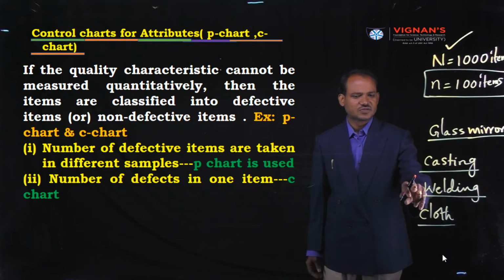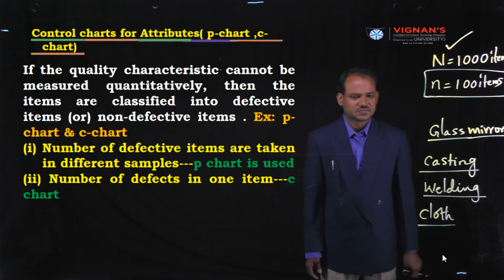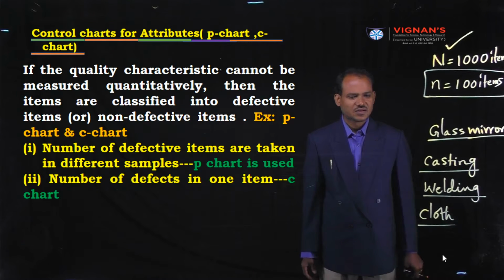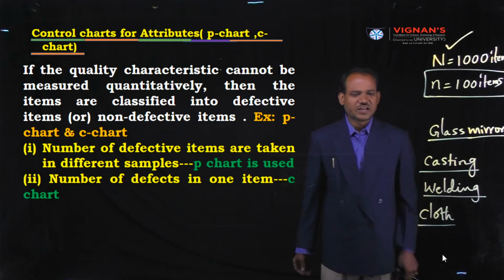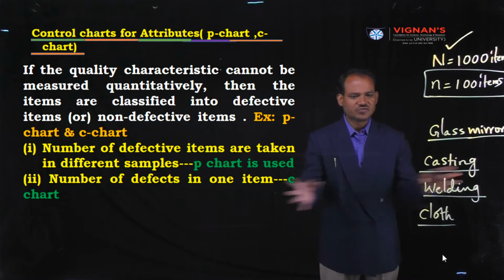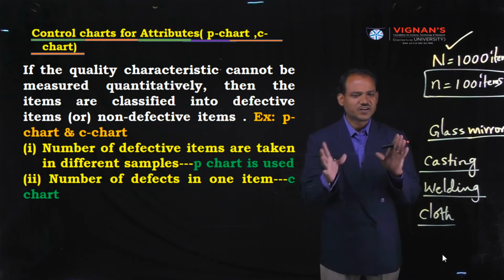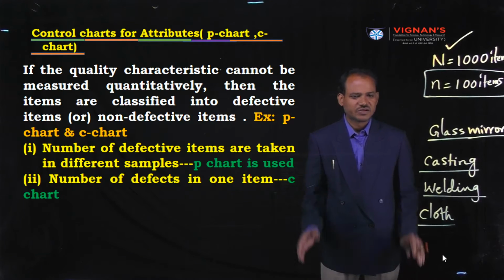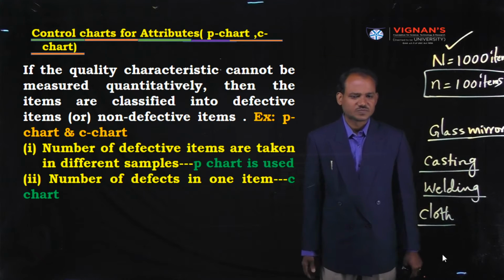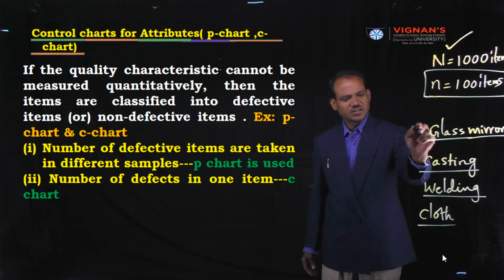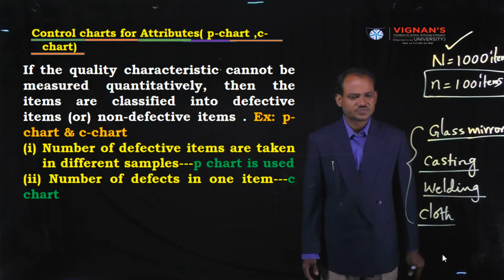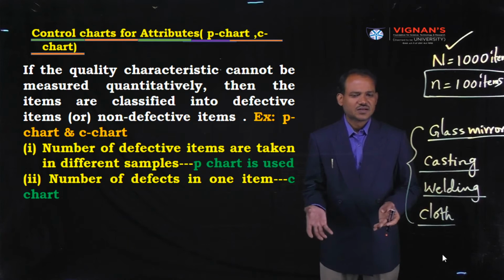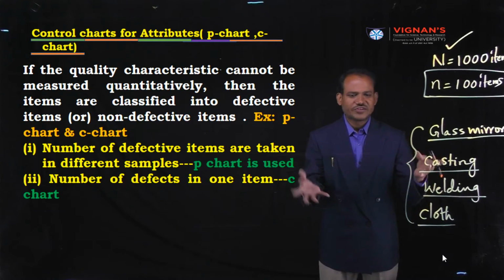Similarly, the number of defects in welding, in this case also we use the C chart. And in the cloth manufacturing industry, cloth is one of the products. For every 100 meters, we test whether it is defective or non-defective. So under all these situations we use the C chart. The item is only one, and we are finding the number of defects.